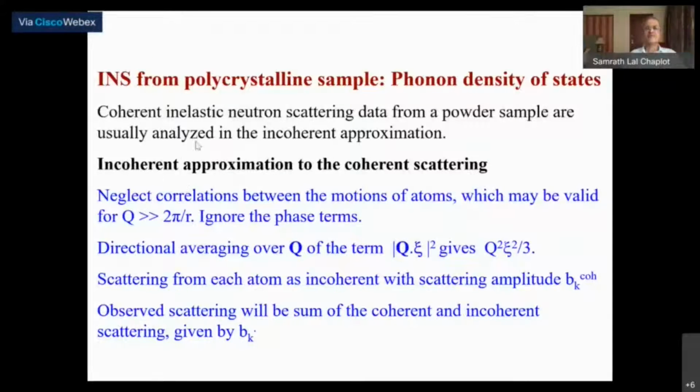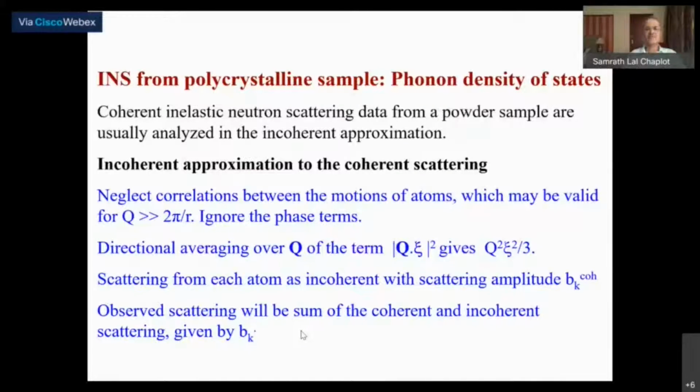So this is usually analyzed in what we call the incoherent approximation. What it means is the scattering itself is both coherent and incoherent, depending on the atoms that are involved. However, because we now have averaging over all the directions of the wave vector, it becomes nearly incoherent, or in other words, the incoherent approximation is a good approximation. So the scattering cross section will still be whatever we have, namely the sum of the coherent and incoherent scattering terms.